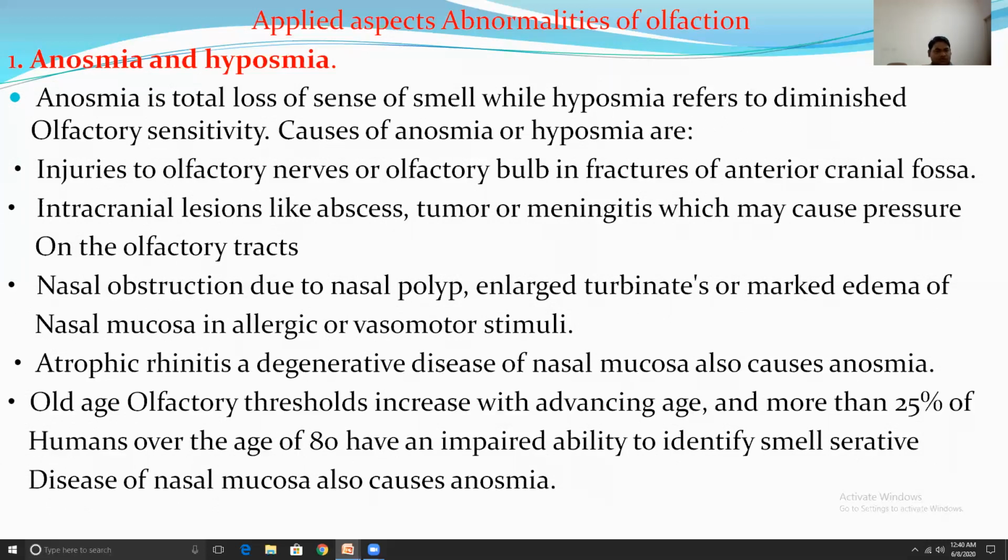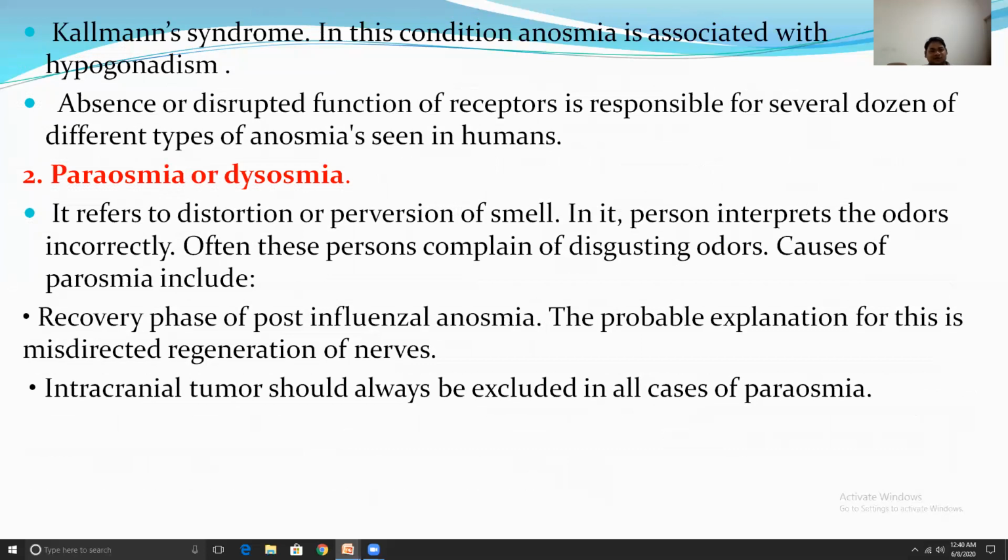Old age: olfactory threshold is increased with advanced age, and more than 25% of humans over the age of 80 have an impaired ability to identify smell. Diseases of nasal mucosa also cause anosmia. Kallmann syndrome: in this condition anosmia is associated with hypogonadism. Absence or disrupted function of the receptors is responsible for several dozen different types of anosmias seen in humans.